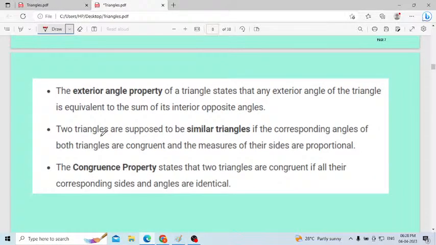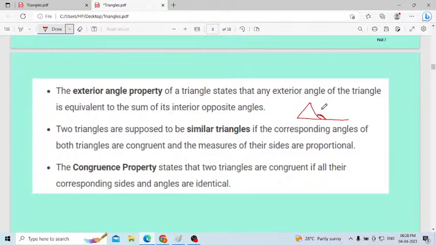Next one, the exterior angle property of a triangle states that any exterior angle of the triangle is equal to the sum of its interior opposite angles. When I am solving problems, I will explain this in detail. See here, if we consider this is the triangle, this is the exterior angle. This exterior angle will be the sum of the two interior opposite angles, these two angles.